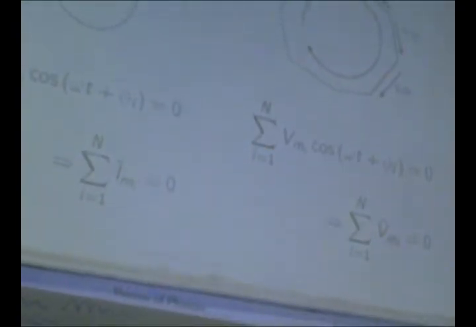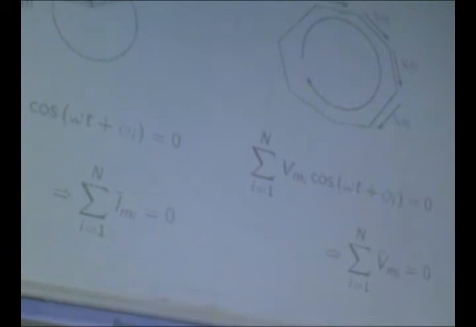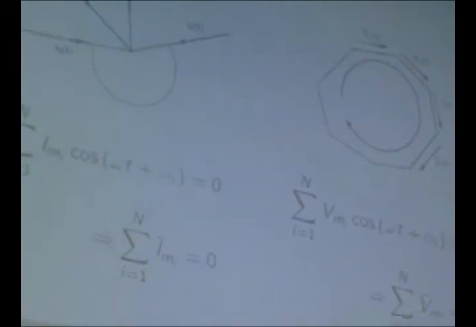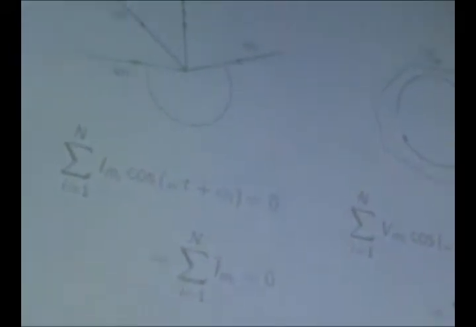Then we saw that Kirchhoff's current law and Kirchhoff's voltage law are equally valid in the phasor domain. Therefore, the algebraic sum of phasor currents at a node is 0, and the algebraic sum of the phasor voltages across a loop is also 0, just like